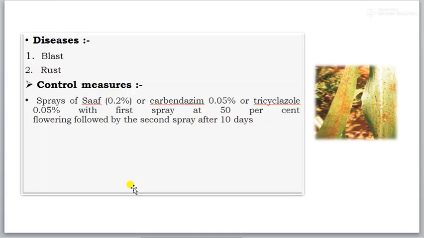The major diseases of foxtail millet, blast and rust, can be controlled by spraying the crop with SAF 0.2% or carbendazim 0.05% or tricyclazole 0.05%, with the first spray at 50% flowering and the second spray after 10 days.